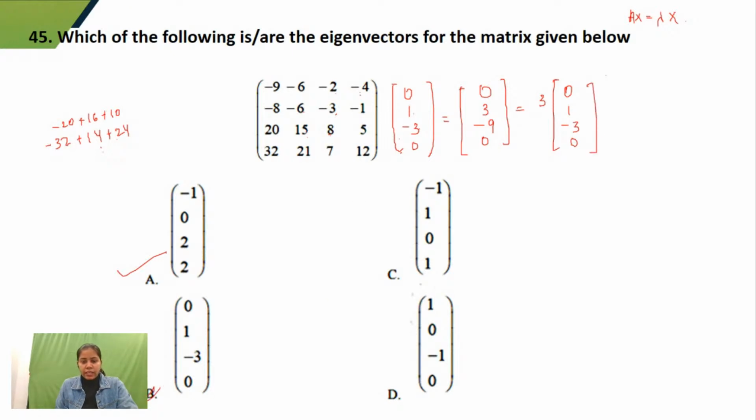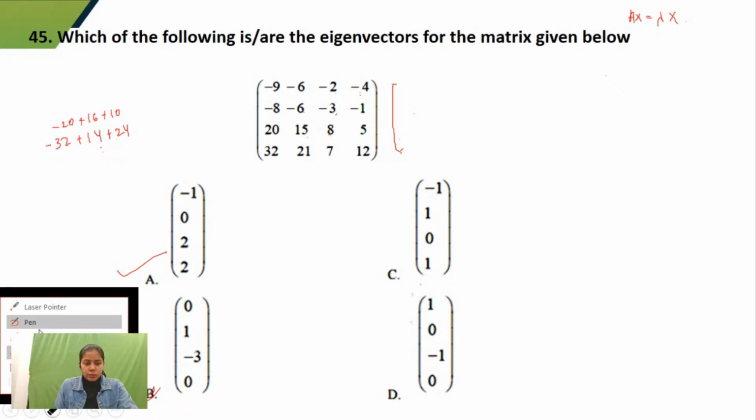Let's check for option C and D. Option B is correct. Aman, I'm also getting option B correct. Why are you not getting B correct? B would be correct. Let's check for C as well.